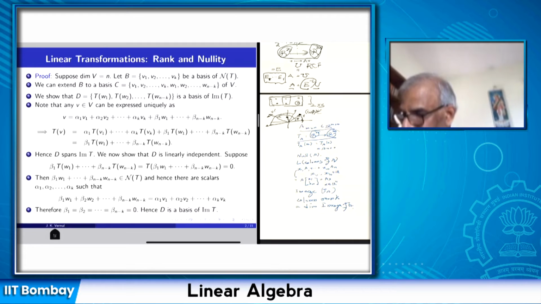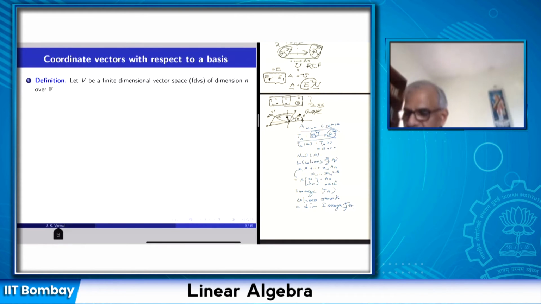And that proves the linear independence of the set D. And we already showed that their linear span is the image of T. And therefore the image of T is the linear span of n minus k linearly independent vectors. And so this shows that the rank of T is equal to n minus k, which is the dimension of V minus the dimension of the null space of T, and that implies the rank-nullity theorem.